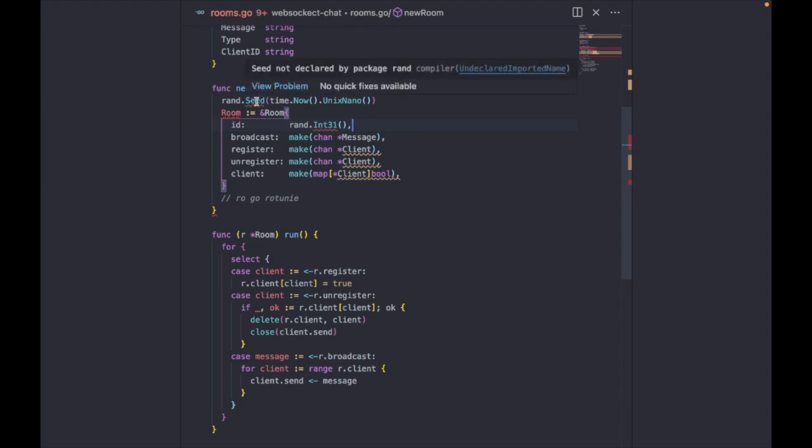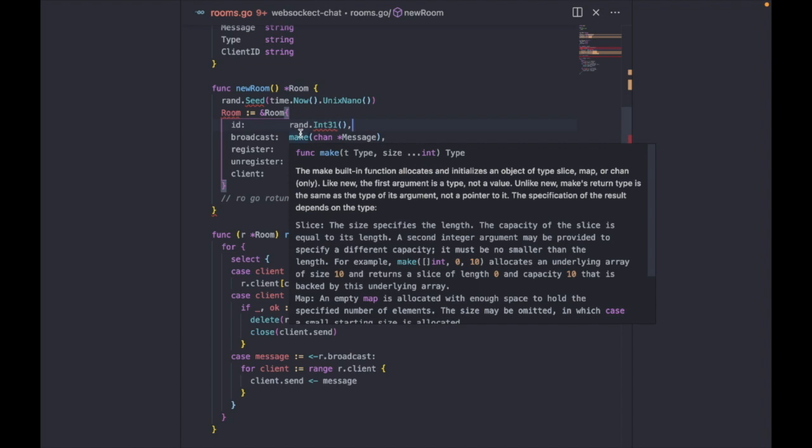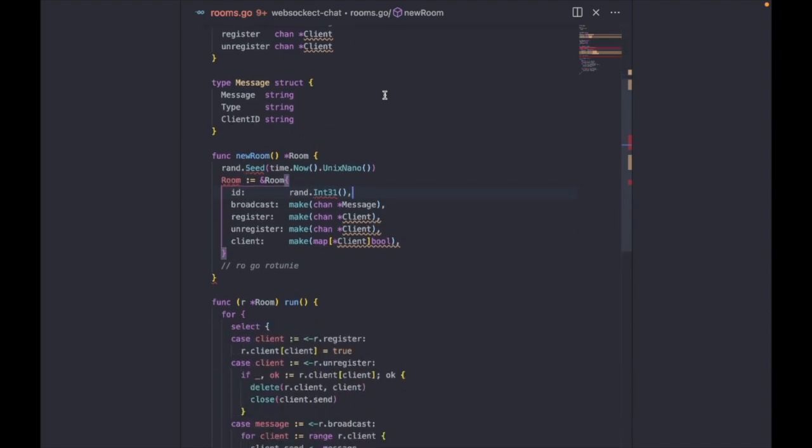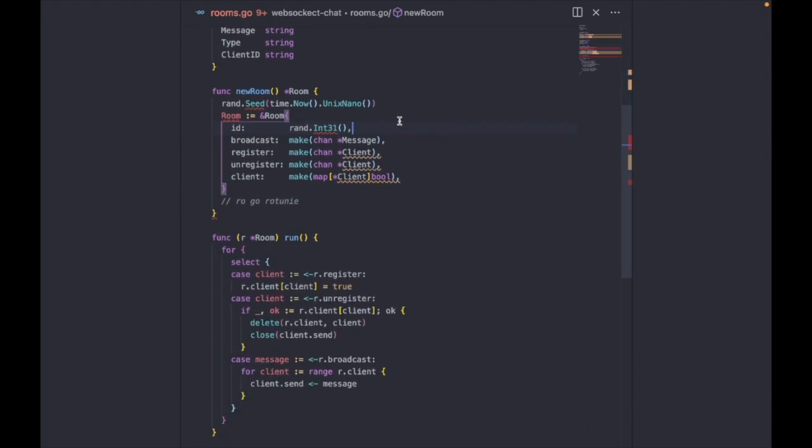I don't know what's wrong. But I don't think I should be seeing an error right now because the code looks good. So I think we should just move on from the error because the error should not exist right now, and I'll probably figure out what the error was later.